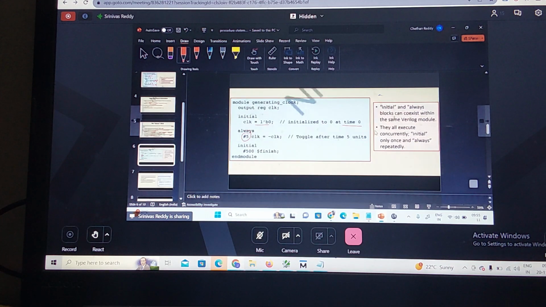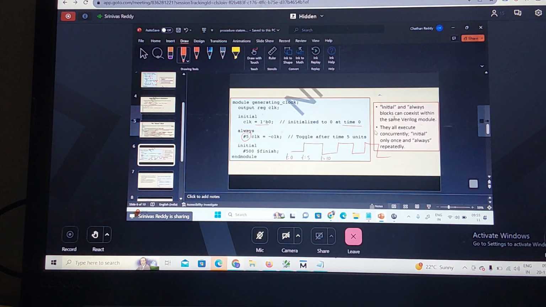Initially it is 0 at time t equal to 0. At time t equal to 5, it toggles. Again at time t equal to 10, it toggles: 0, 1, 0, 1 like this. Up to what time will it keep doing this? I am giving the finish time as 500.